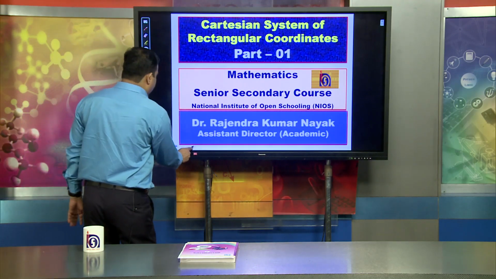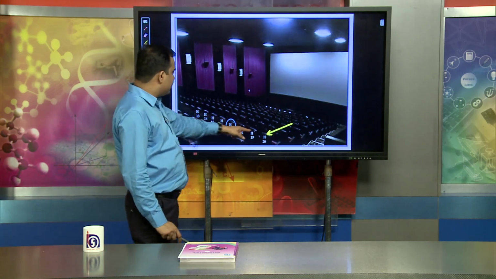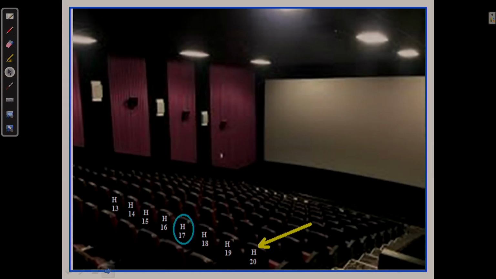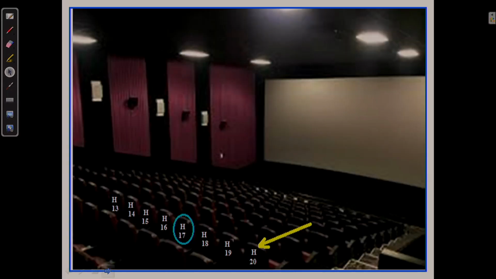When talking about your seat in the cinema hall, suppose H20, that stands for row number H and seat number 20. Then the next numbers are 19, 18, 17 like this. Suppose we want to search for H7.